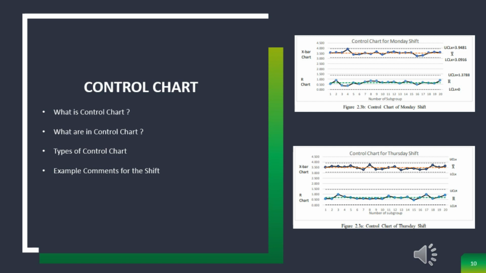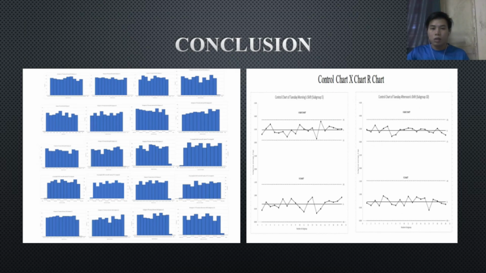Example comments for the shift. For figure 2.3b, control chart for Monday shift, it shows that the X-bar chart has one point that exceeds or touches the upper control limit, and it shows that the data is out of control for the system. As for figure 2.3a, control chart of Thursday shift, the system is in control as the points plotted on the chart are within the control limits. For the conclusion, this is some of the sample of our histogram and control chart of the report.